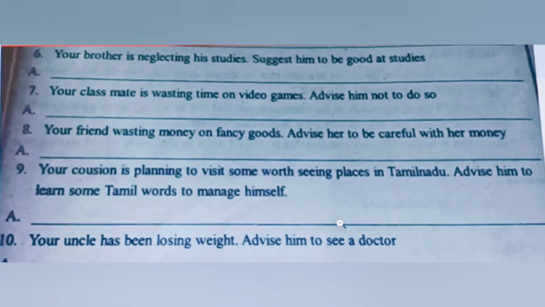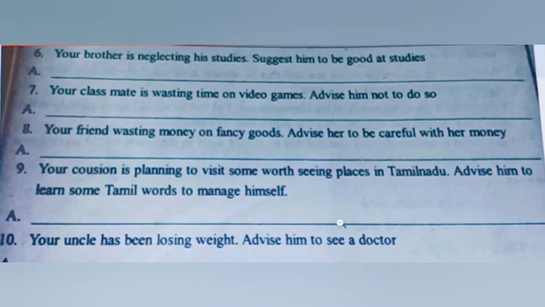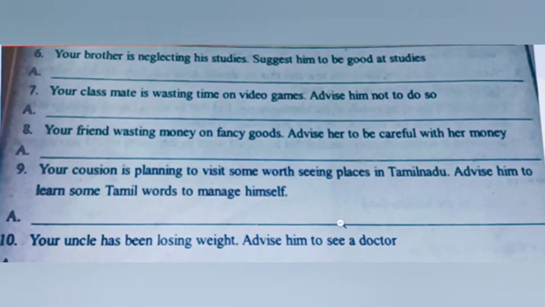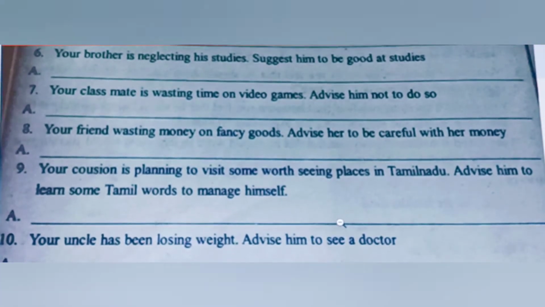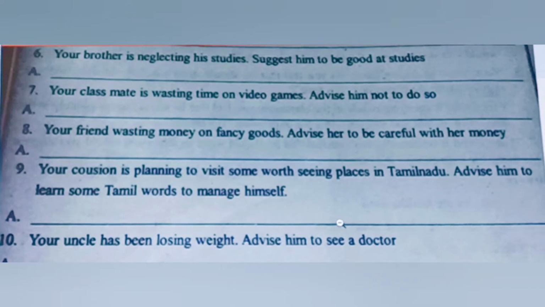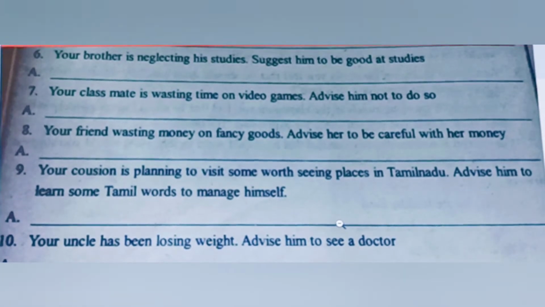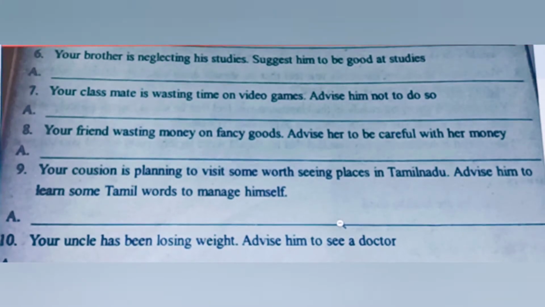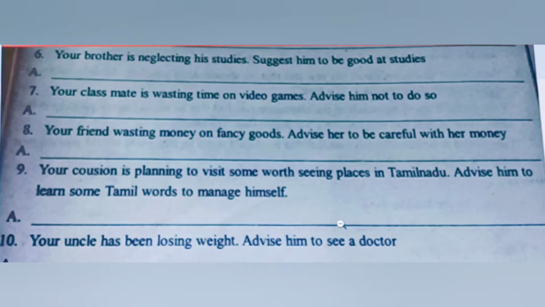After writing "you should" or "you ought to" or "it is better to", write the verb and then the remaining part of the sentence. Okay. Where there is an ing form or present tense or 2 plus verb, only write the first form of the verb. That you must remember.